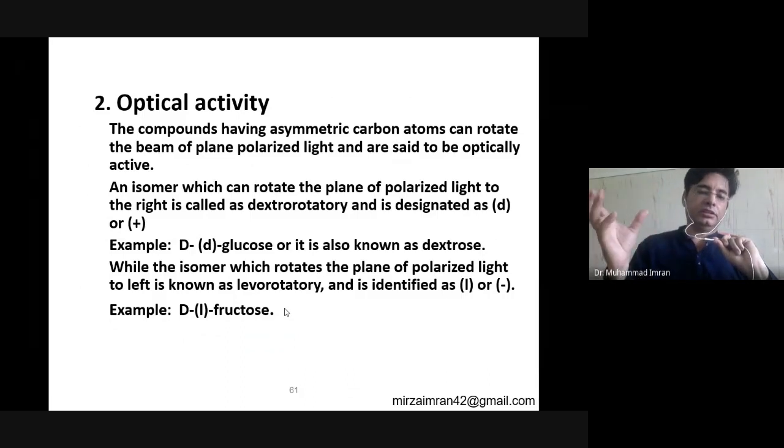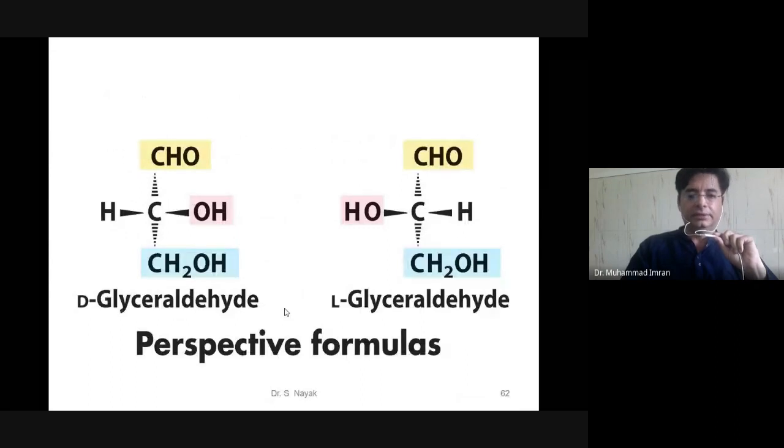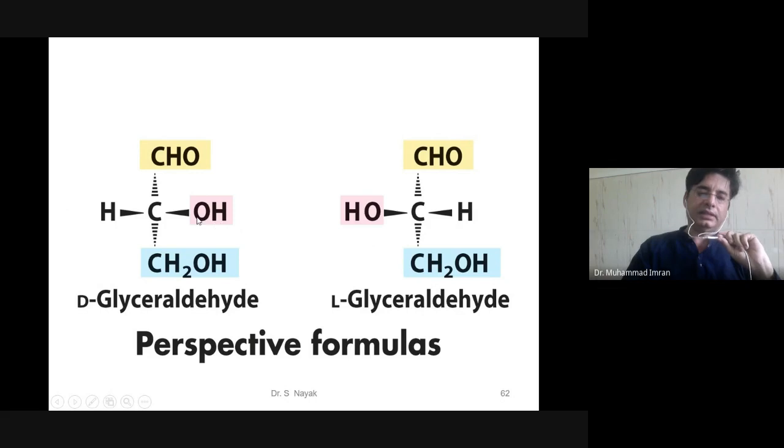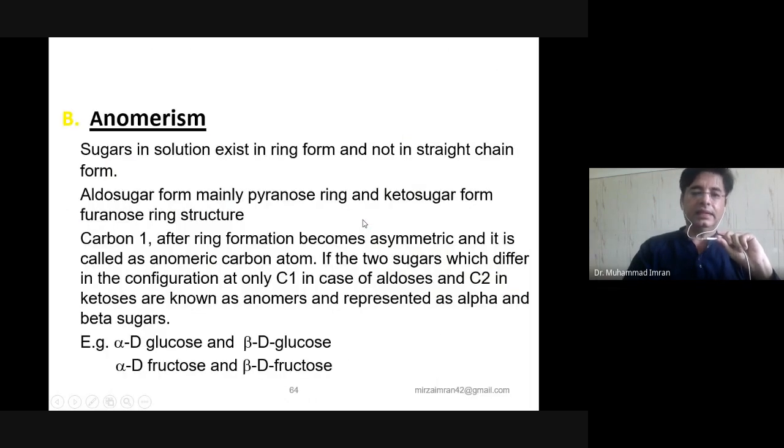A solution which contains 50% D and 50% L form is known as a racemic mixture, and it does not show any optical activity. Here you can see the reference compound for D and L form, glyceraldehyde. If the hydroxyl group on the penultimate carbon is on the right side, it is D-glyceraldehyde, and if on the left side, it is L-glyceraldehyde.